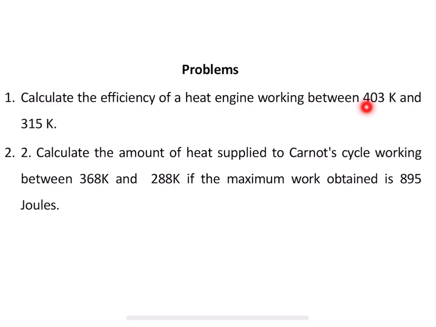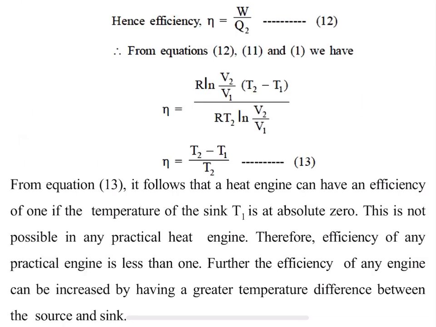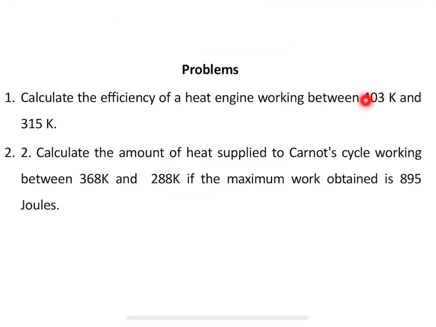Since 403 Kelvin is the higher temperature, this will be T2, and 315 Kelvin will be T1. Using the equation, efficiency nu is equal to T2 minus T1 divided by T2, that is, 403 minus 315 divided by 403.